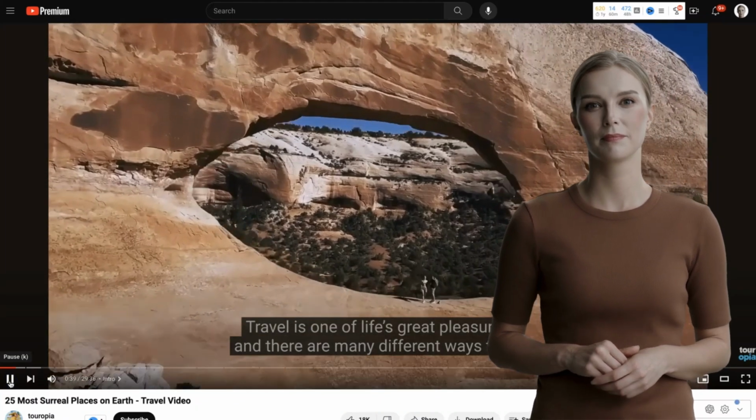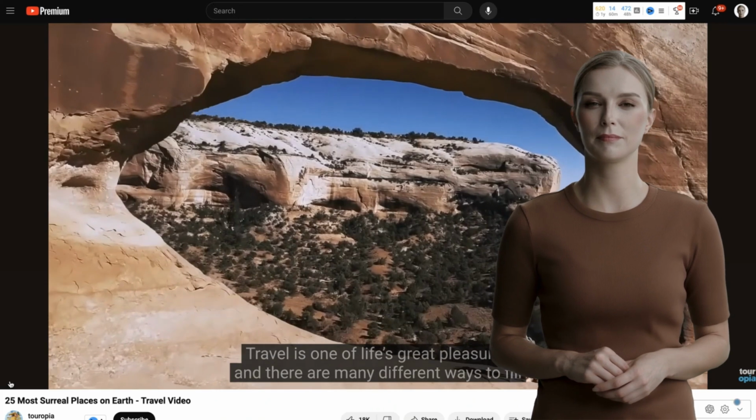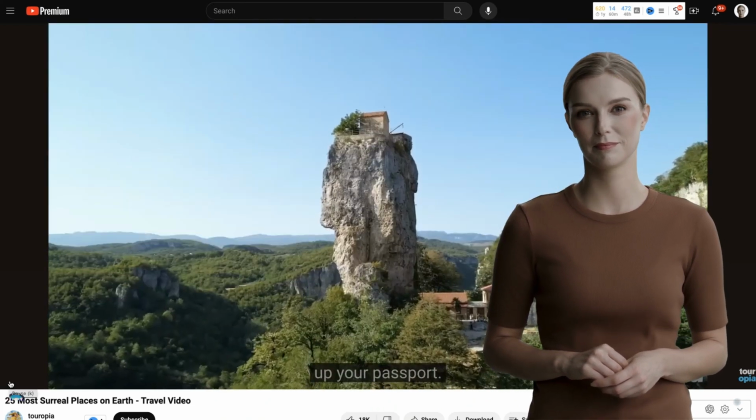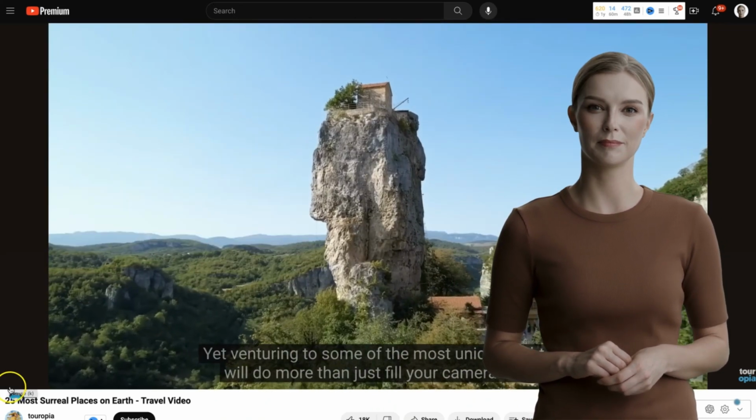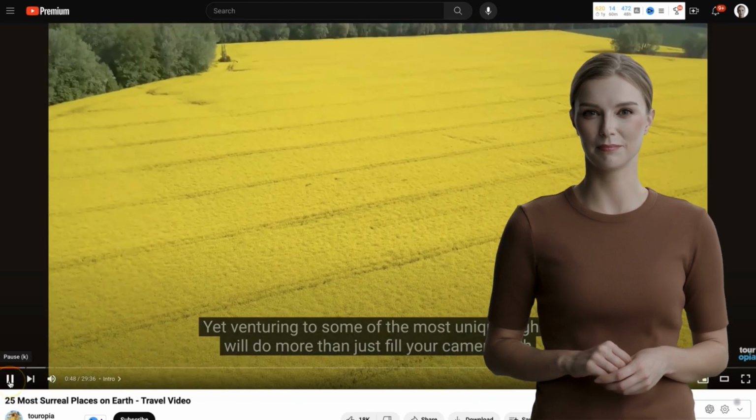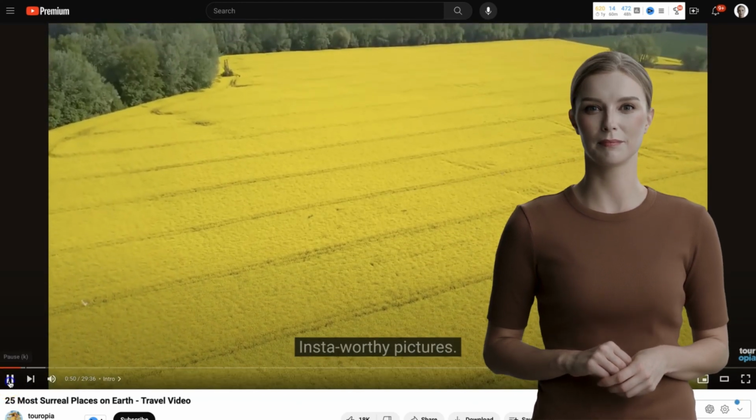Travel is one of life's great pleasures, and there are many different ways to fill up your passport. Yet, venturing to some of the most unique sites will do more than just fill your camera with Insta-worthy pictures.